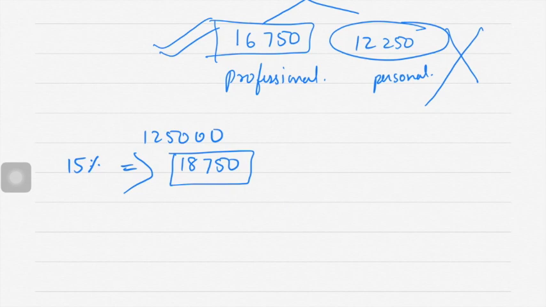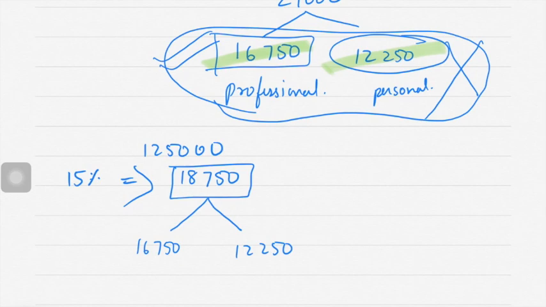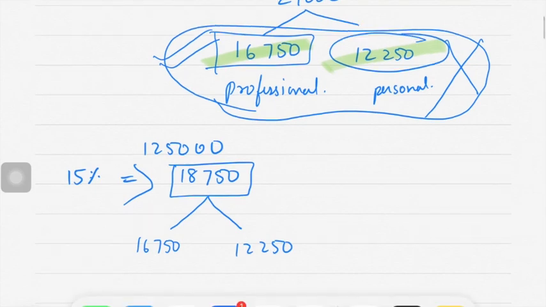So this 18,750 you will distribute in the ratio of 16,750 and 12,250. In this ratio. Okay, because the car is partly personal and partly professional. So 18,750 in the ratio of 16,750 and 12,250. Got it?